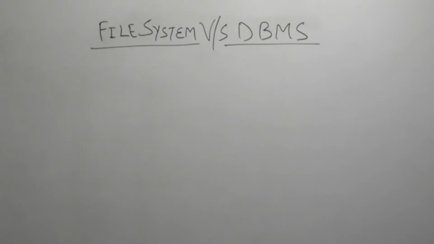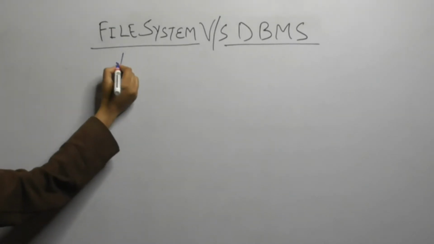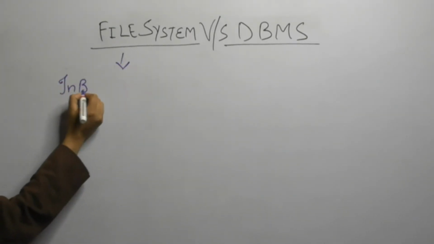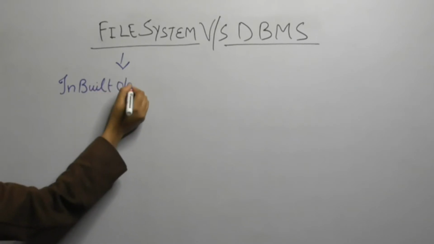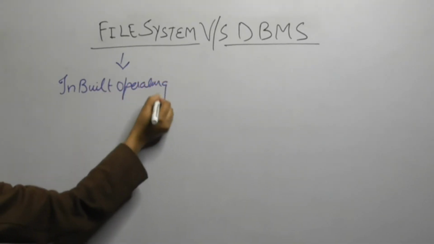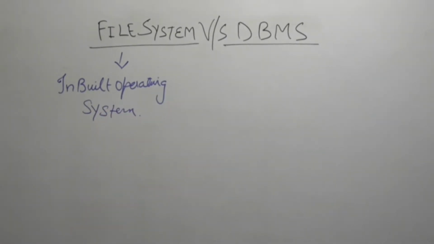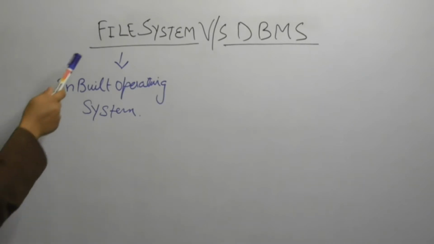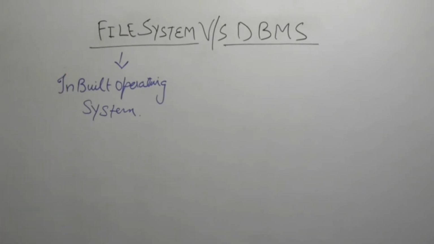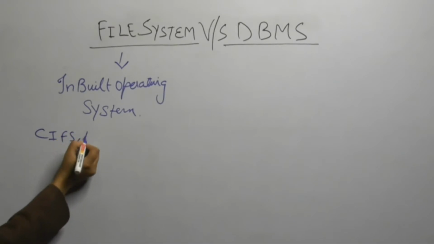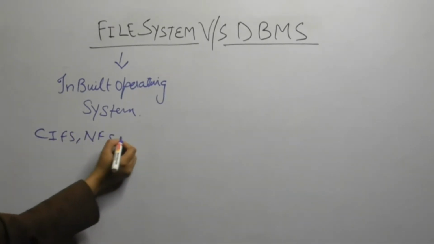If we look at our laptop, a file system already exists in it, because file system is inbuilt in the operating system. So we use file system as well. Basically, what are the disadvantages because of which file system is replaced by DBMS? For example, CIFS or NFS. Suppose this is a file system.